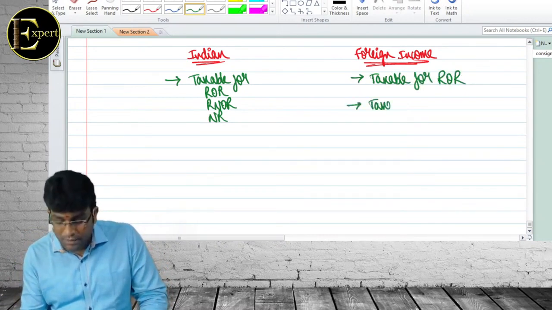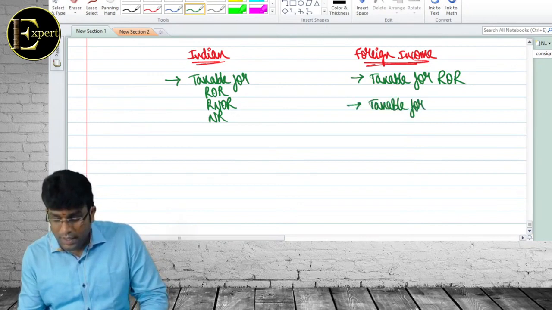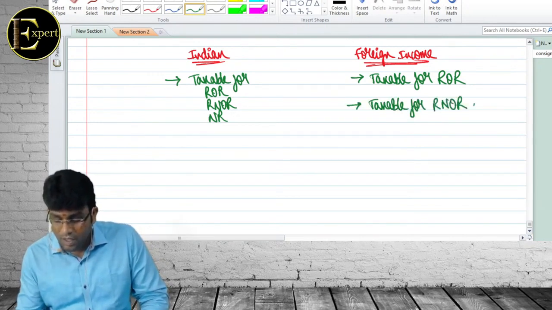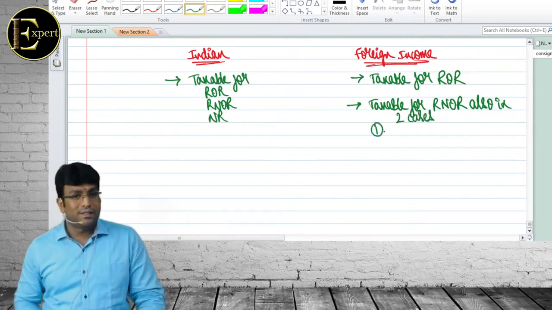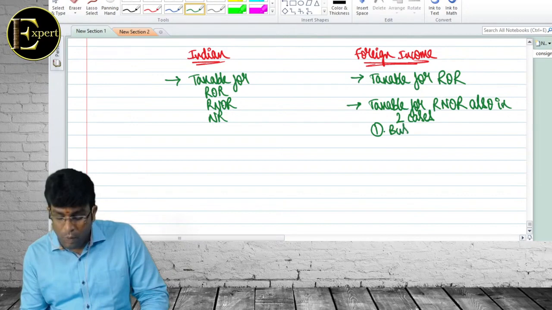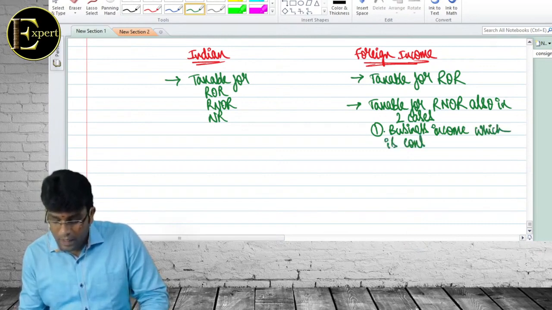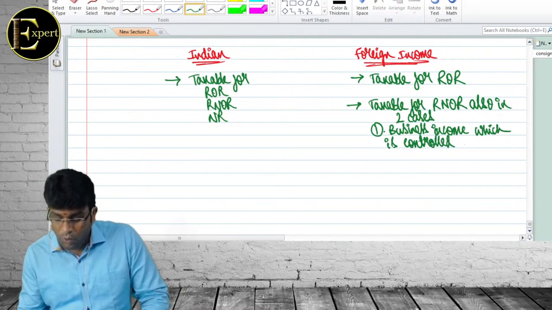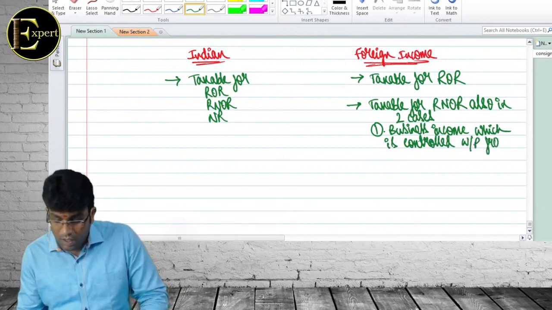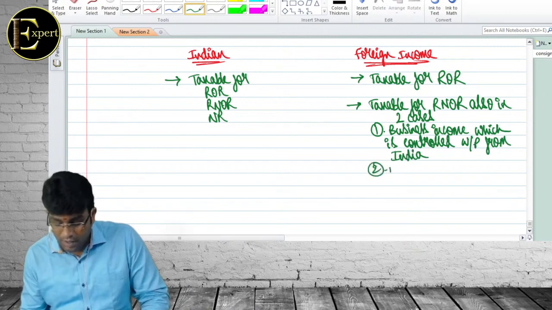And foreign income is taxable for RNOR also, but only in 2 cases. Case number 1, these words yesterday we heard. Business income, which is controlled wholly or partly from India. Did you understand, my friend? Next.